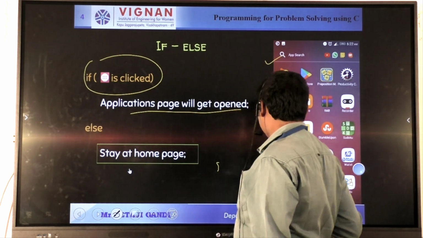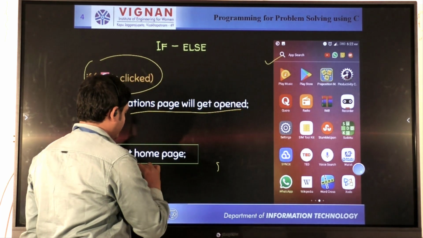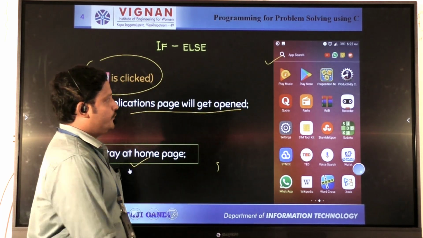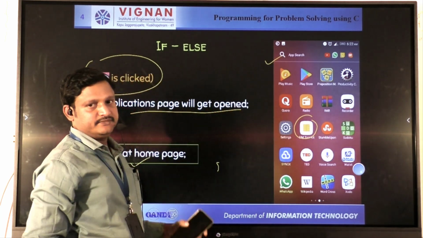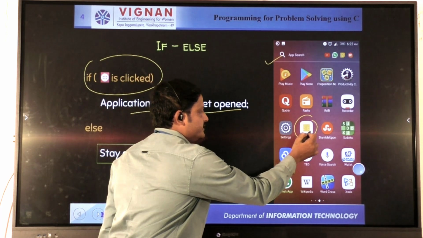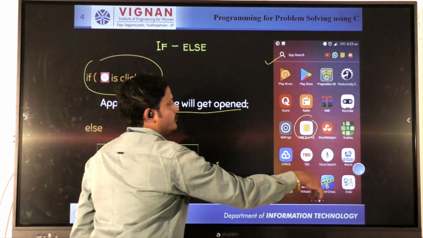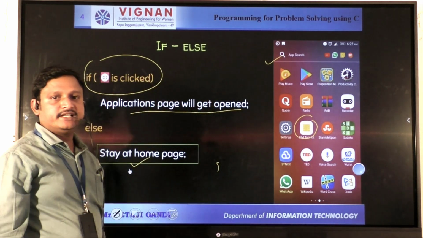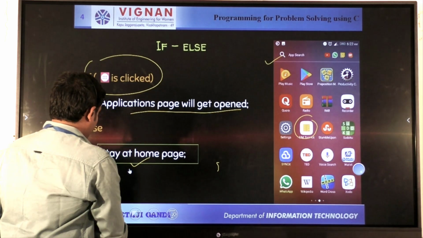Otherwise, we go to stay home. There is no action performed. The default option is performed, that is staying at home. So if you click on any particular app, that app will be opened. The condition is true. If no action is performed in this menu bar, this screen automatically becomes visible. So this is a real time application point of view. We have discussed this if else statement.